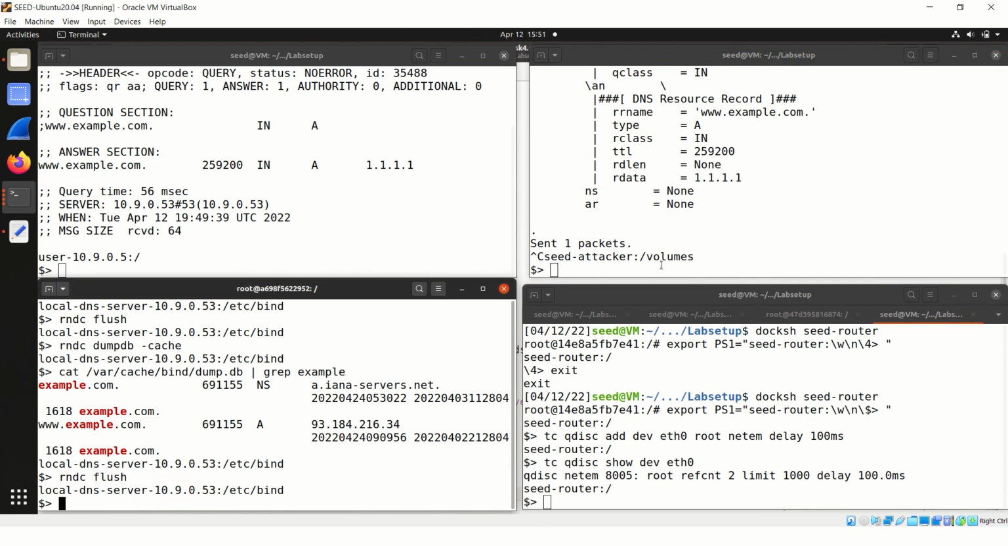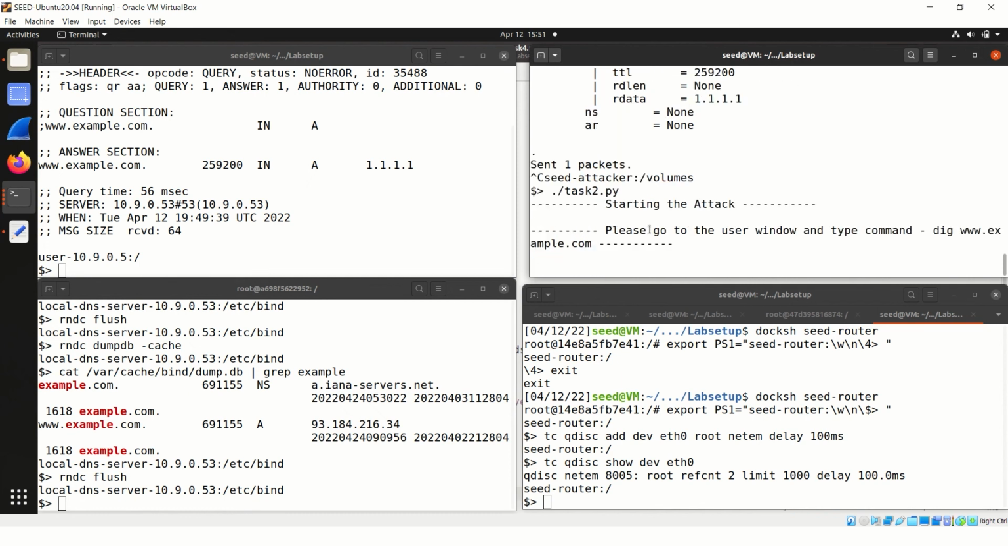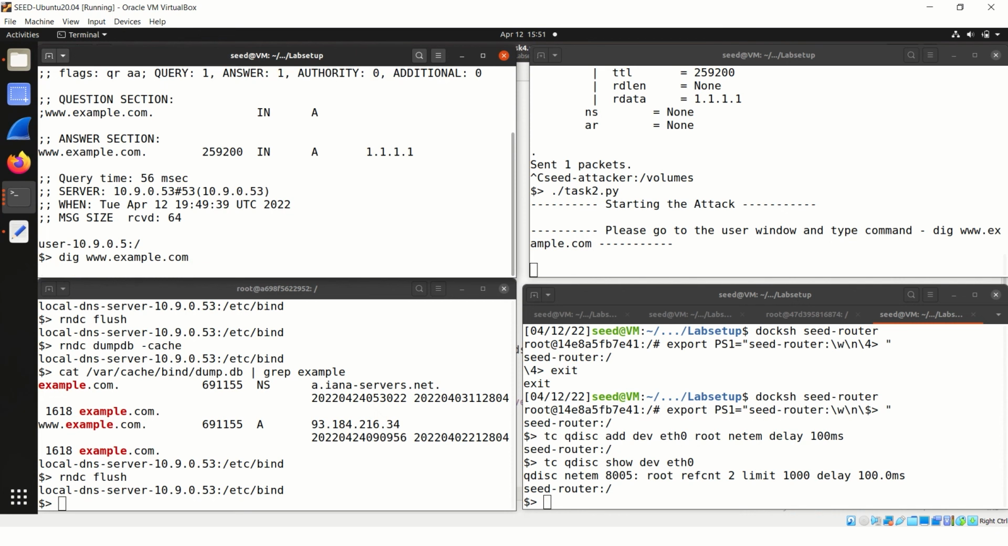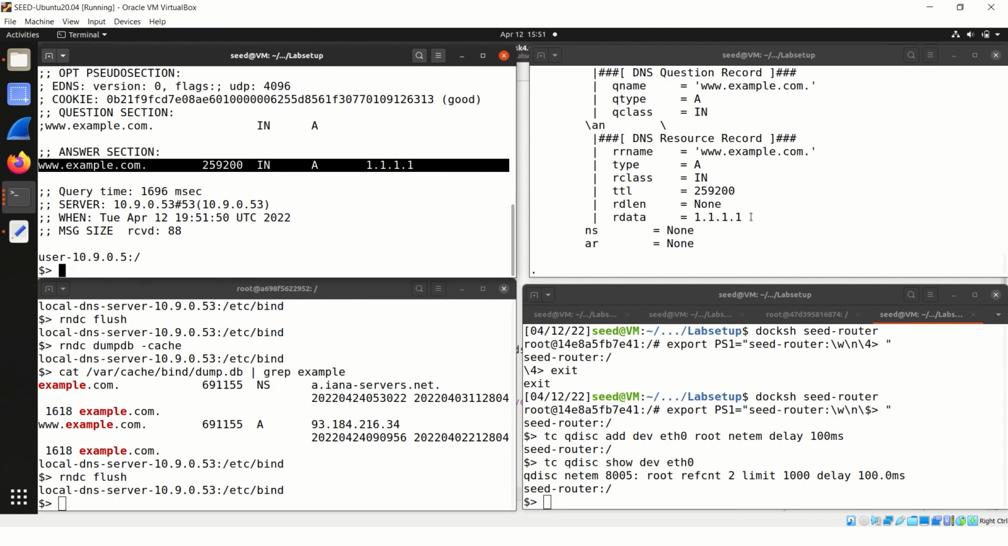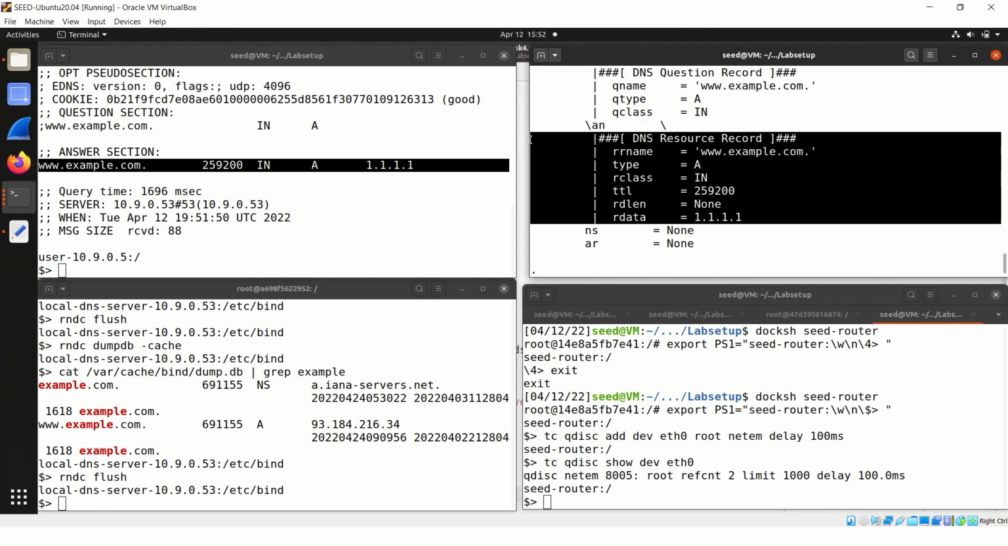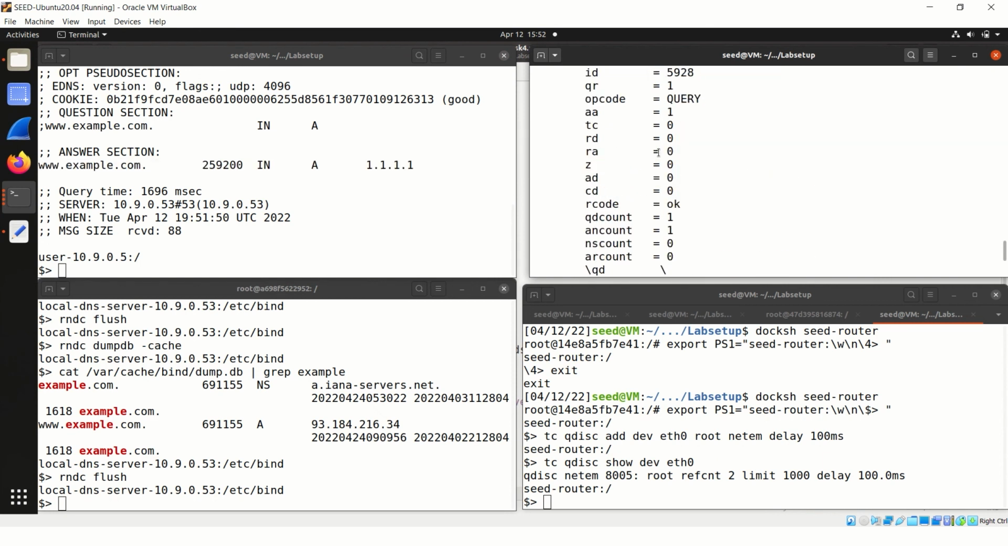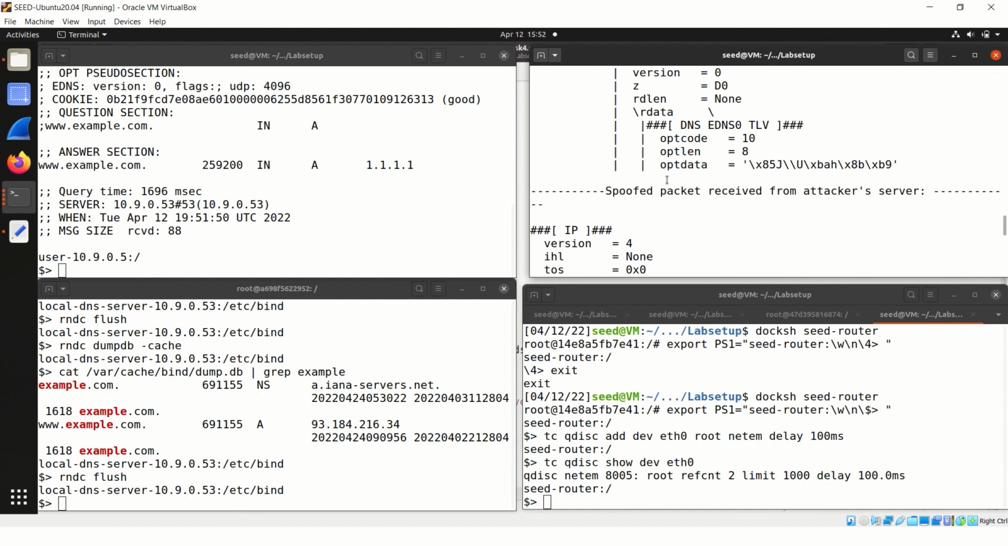Firstly, as we all know, we have to clear the cache from the local DNS server, and in the attacker terminal I have started task 2, and as usual we have to run the dig command in the user terminal. Now you can see that the fake IP address has been generated, and the data and the spoofed packet received by the user are shown on the seed attacker terminal.